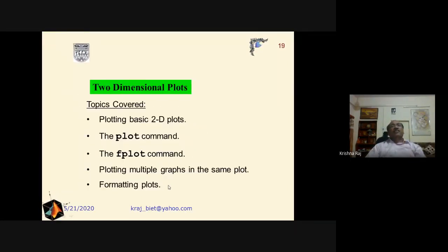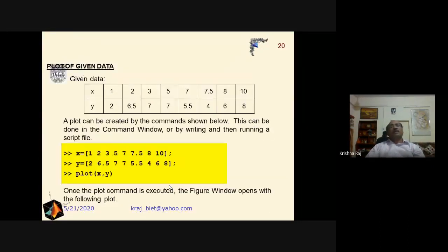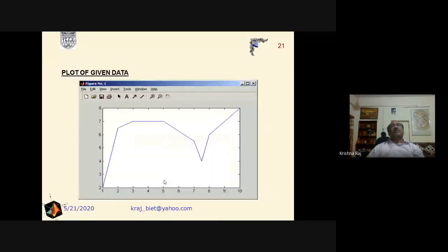We have also discussed two-dimensional plots, and for that purpose, we discussed that we have to use a very simple command known as plot. Nothing else, we just have to write plot. First, we have to define the two-dimensional dependent and independent variables, and then we write the command plot. When we use this type of command, as in the example discussed in the lecture, we will find this type of graph.